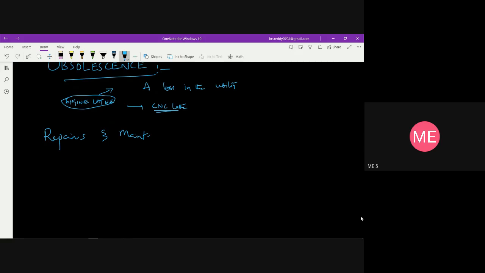We need to maintain the particular machine, maybe on an annual basis, so that it can increase its life, and we can keep the machine in good condition and remove any unnecessary delays in production. So maintenance of machines is very much required.